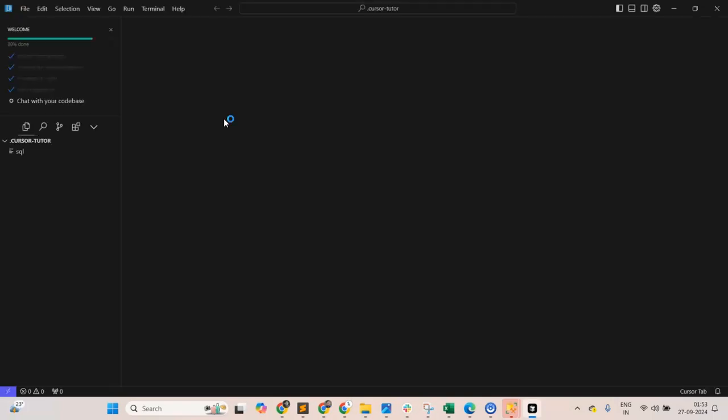Okay, something is happening. So a VS Code like editor opens and a bunch of things are happening, saying 80% done. No worries. And if you have never seen the VS Code editor, it's a very simple editor.